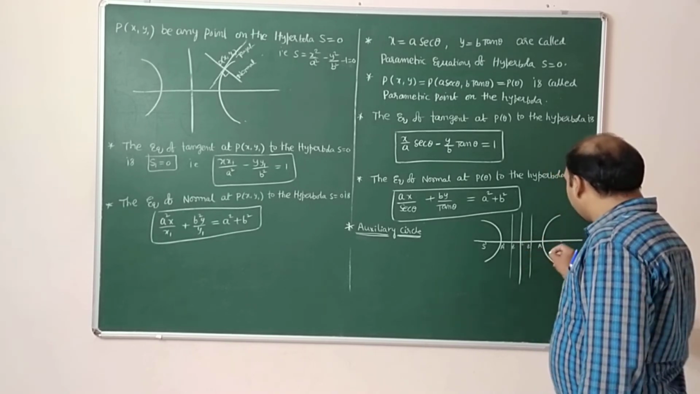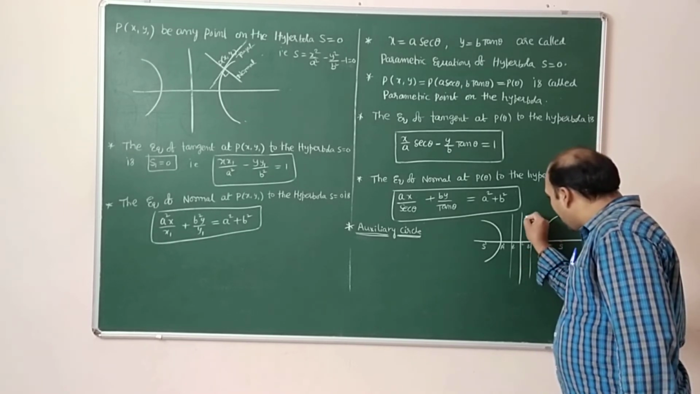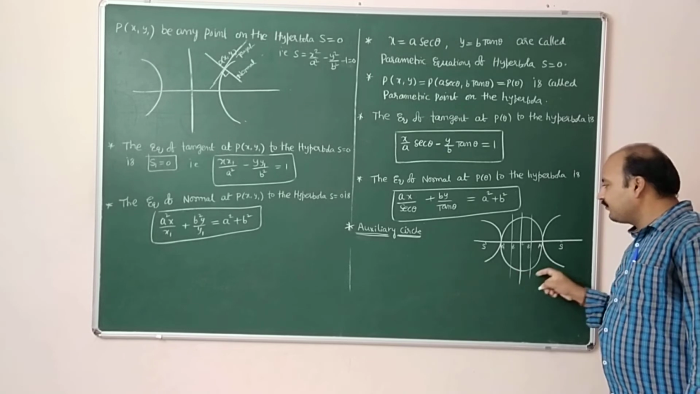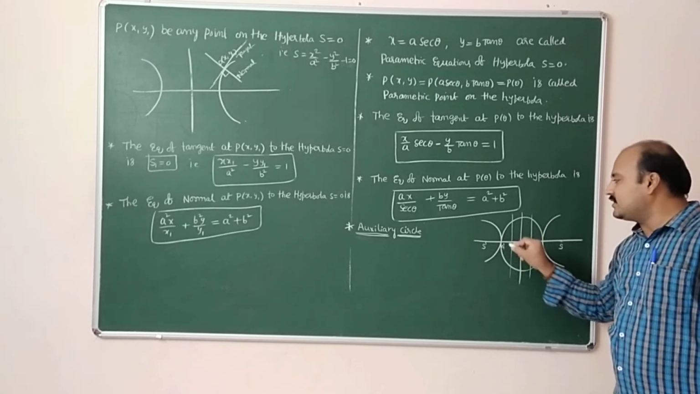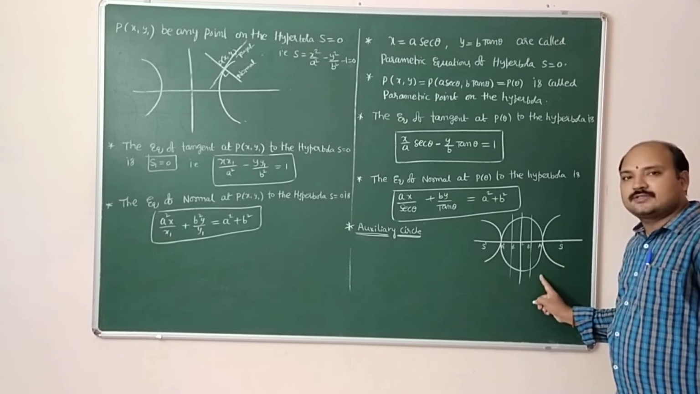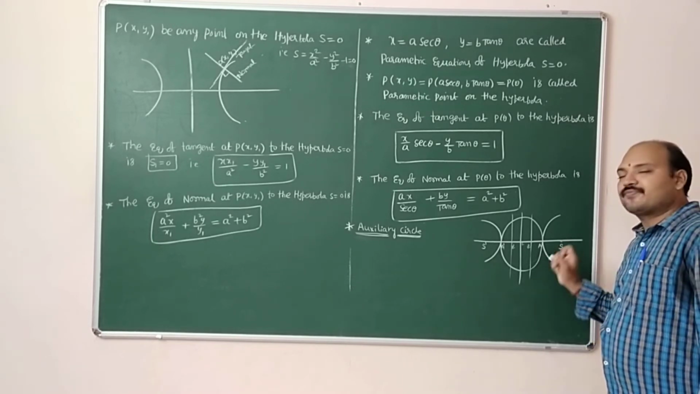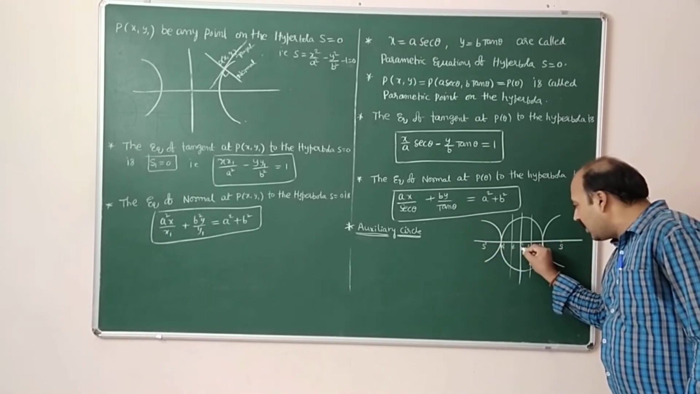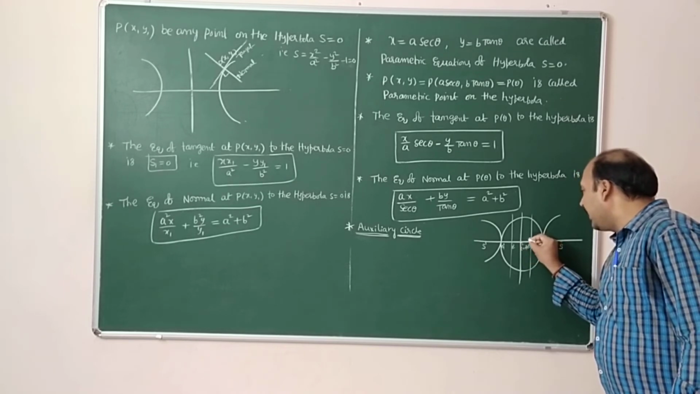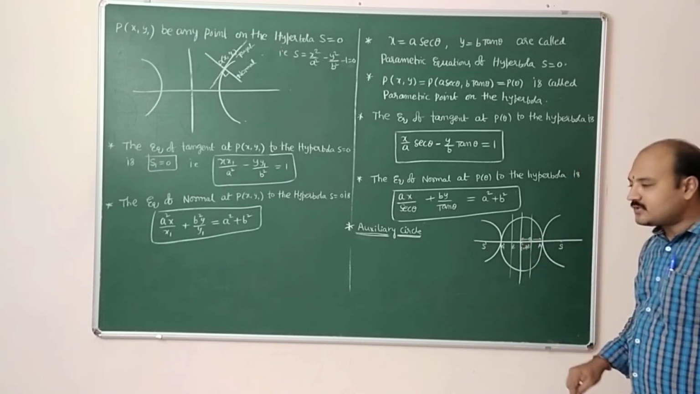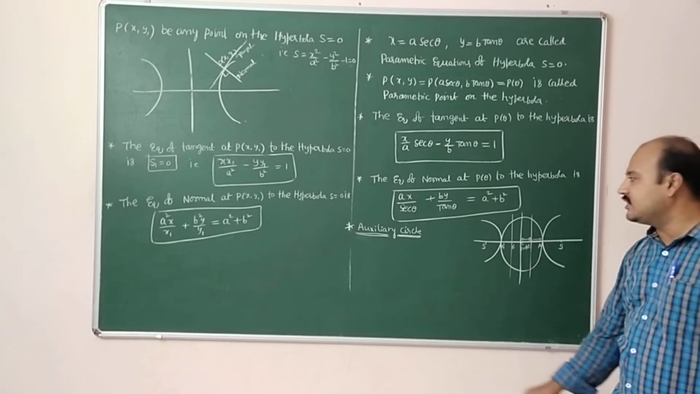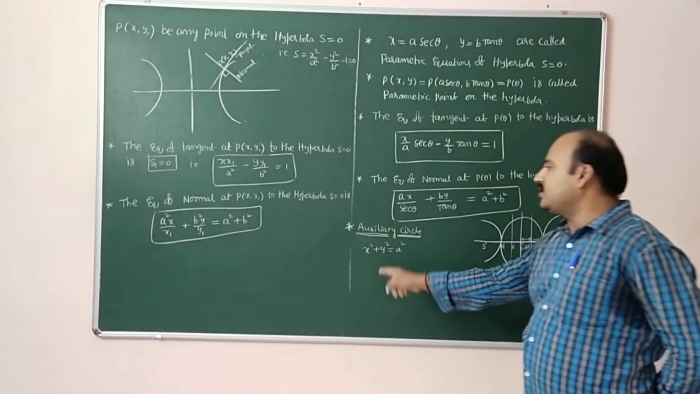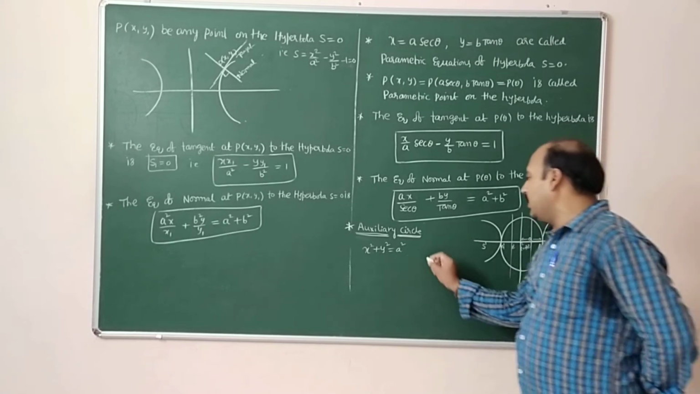If the circle is described on the transverse axis A dash A, then this circle is called the auxiliary circle. For the auxiliary circle, the center is 0, 0. From here to here it is radius a units. So the equation of circle with center 0, 0, radius a units is x square plus y square equal to a square. So the auxiliary circle equation is x square plus y square equal to a square.